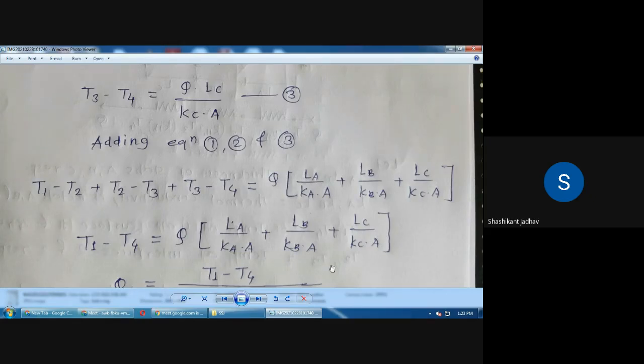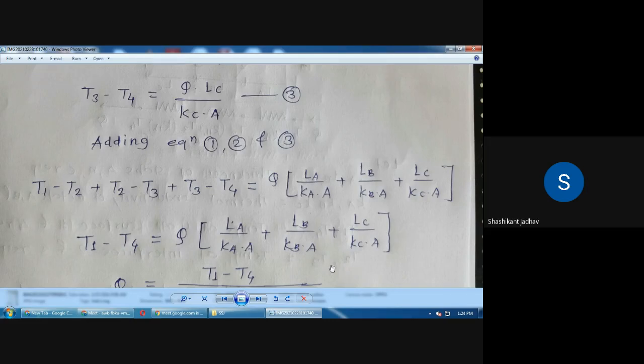T1 minus T4 is equal to Q into bracket LA upon K into A plus LB upon KB into A plus LC upon KC into A. Okay, after adding the three equations, T2 will cancel and T3 will cancel. So from that we get the equation T1 minus T4 is equal to Q into bracket LA upon K into A plus LB upon KB into A plus LC upon KC into A.